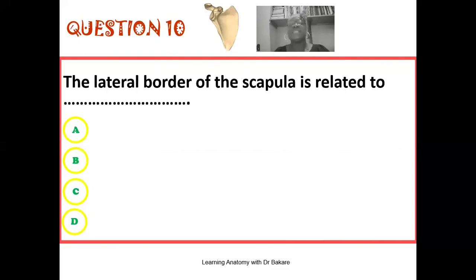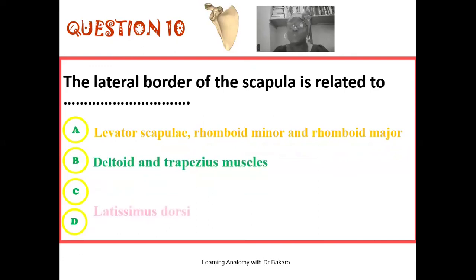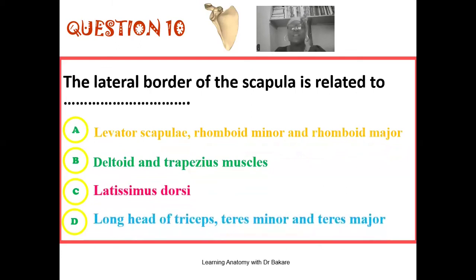So now let's go to the 10th question. This reads that the lateral border of the scapula is related to dash. Is it related to the levator scapulae, the rhomboid minor, and the rhomboid major? Is it related to the deltoid and also trapezius muscles? Is it related to the latissimus dorsi? Or is it related to the long head of triceps, teres minor, and also the teres major muscles? The muscles that are related to the lateral border of the scapula are the long head of the triceps brachii, teres minor, and also the teres major muscle.